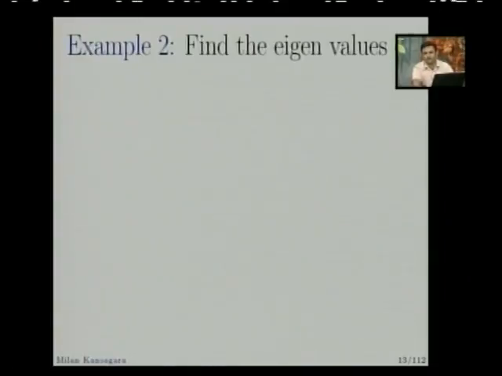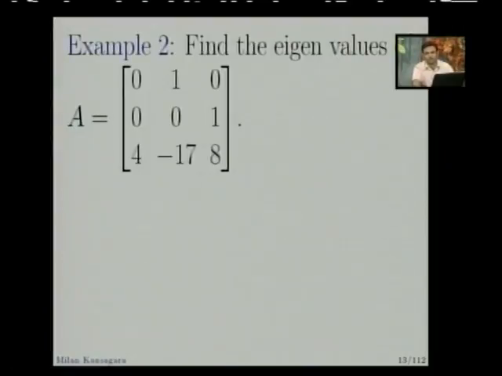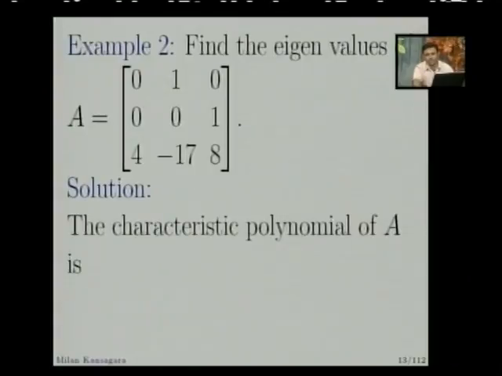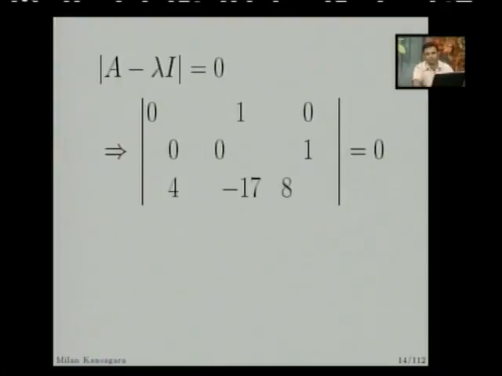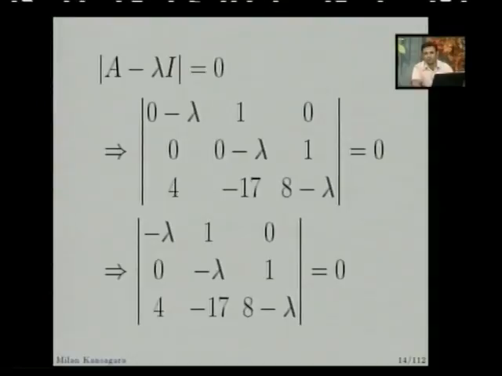So let us consider another example. This is another 3 cross 3 matrix. In the same way, the characteristic polynomial of A is the determinant of A minus lambda I equal to 0. Again, A minus lambda I can be obtained by just subtracting lambda from the diagonal elements. So we will get this on simplification. By expanding the determinant, we will get a cubic polynomial in lambda.